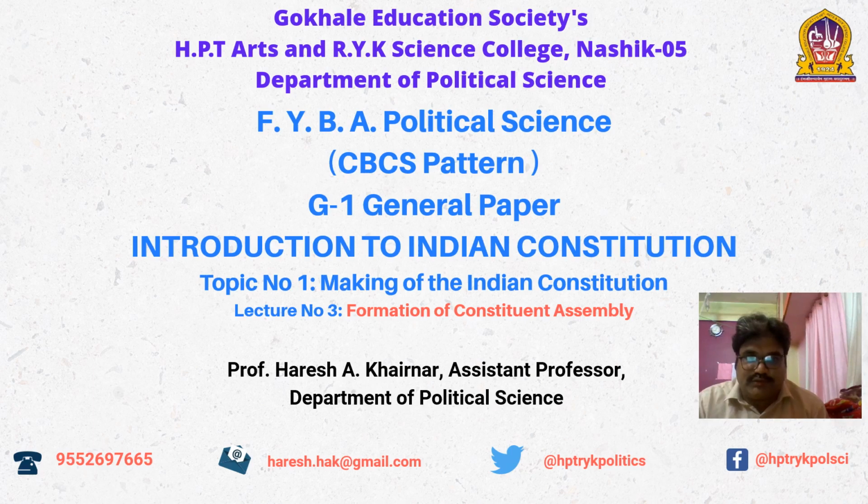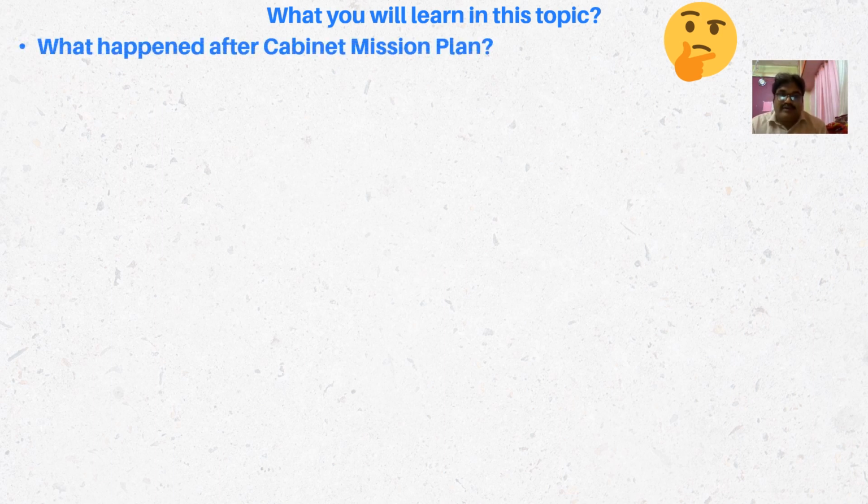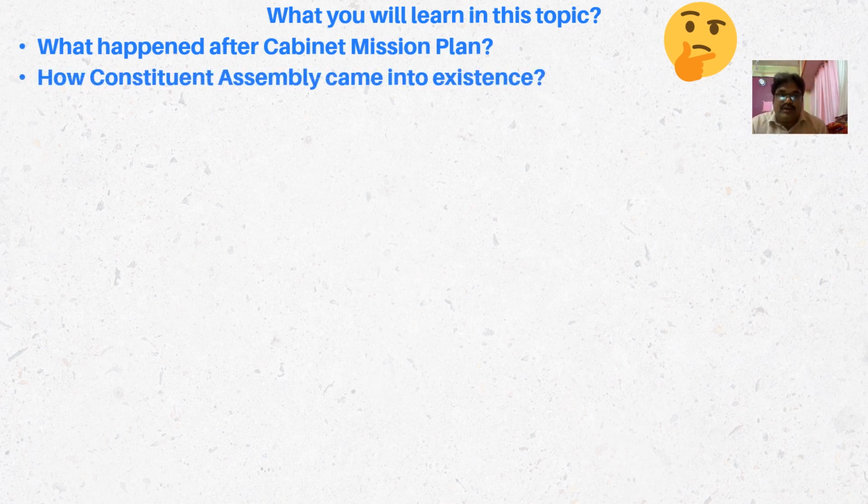Hello student, today is our third lecture on topic number 1, that is making of the Indian Constitution, and in this lecture we are going to discuss the formation of the Constituent Assembly. So what you will learn in this topic: first, what happened after the Cabinet Mission Plan, and second, how the Constituent Assembly came into existence.